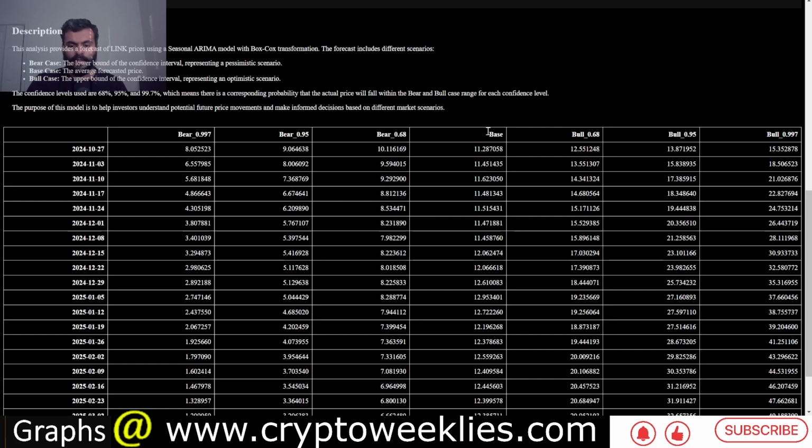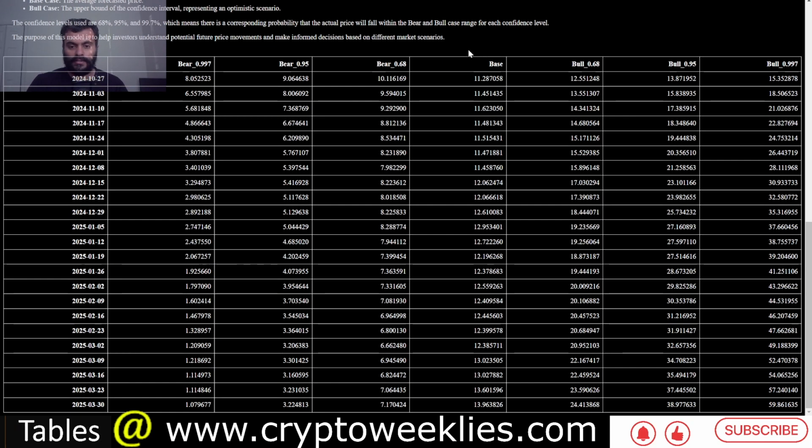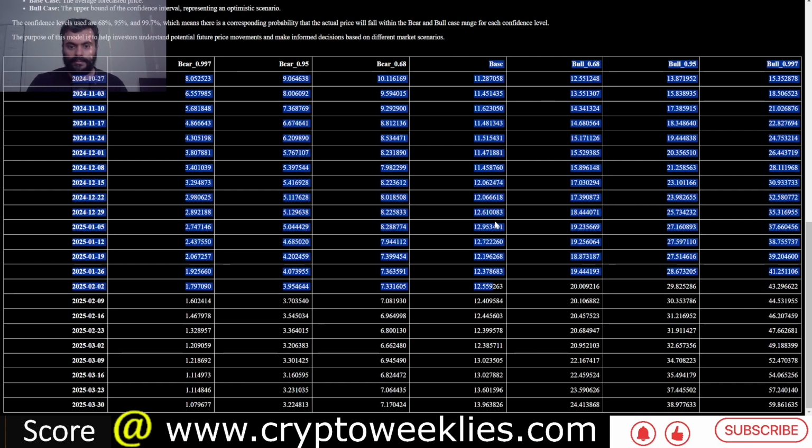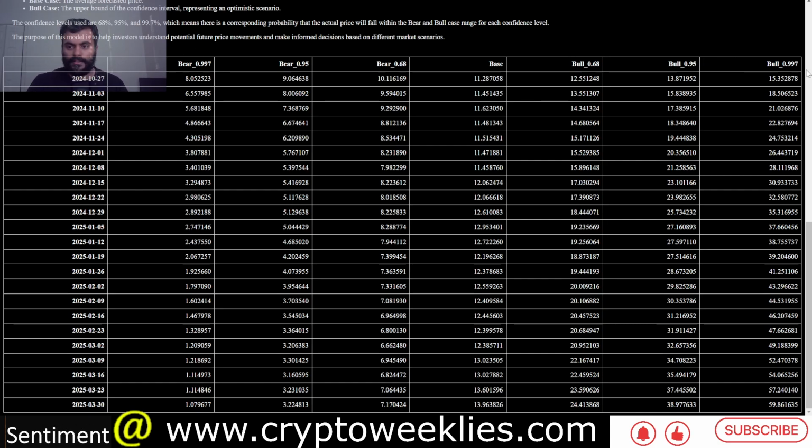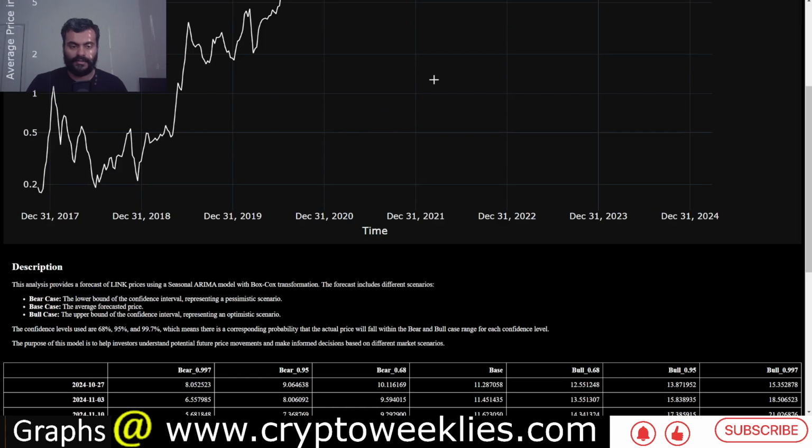In terms of the tabular format, they are also available at a week by week level. The base case is this column in the middle. To its left are the 3 standard deviation bear case, to the right are the 3 standard deviation bull case. Right now the market is operating between the 1 standard deviation bear case, base case and the bull case. So in a mania phase or a euphoria phase, one could see that the market could operate at the 95 percentile bull case, which again we discussed is between $14 and $39 for Link.